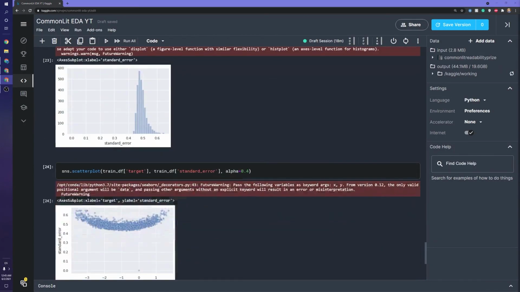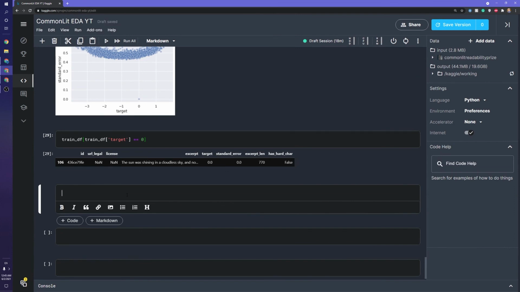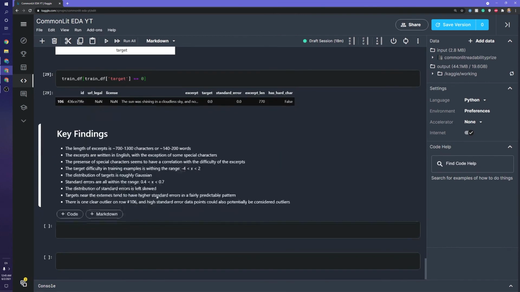I actually have written them down already, so I'll go ahead and paste them here so we can all see. The key findings are essentially first just the distributions of the length of excerpts, the fact that they're mostly written in English with some special characters on occasion. The difficulty, or the targets, tend to range from -4 to roughly 2.